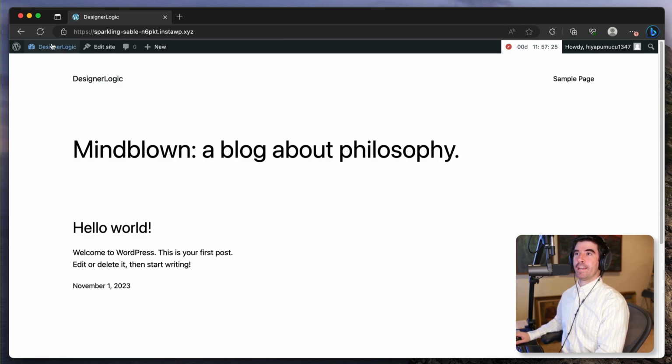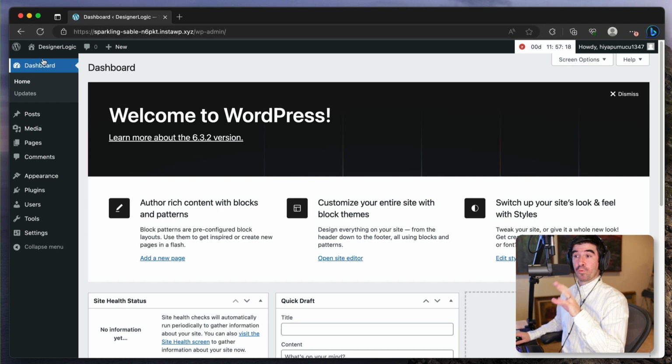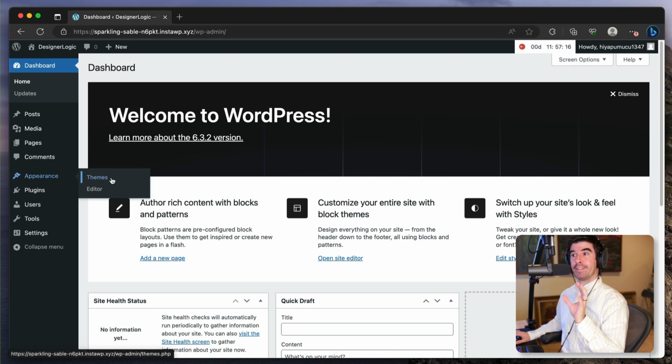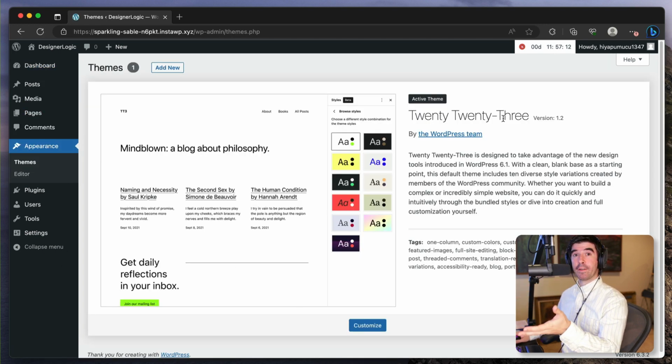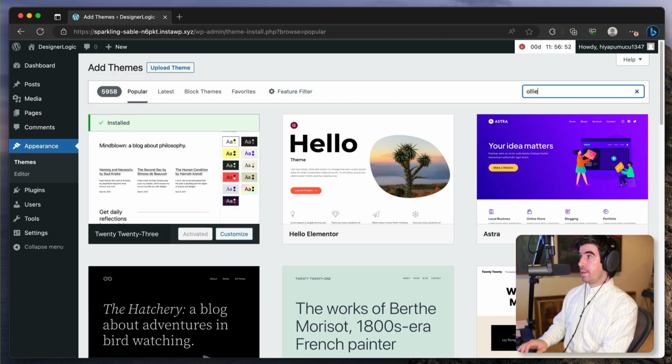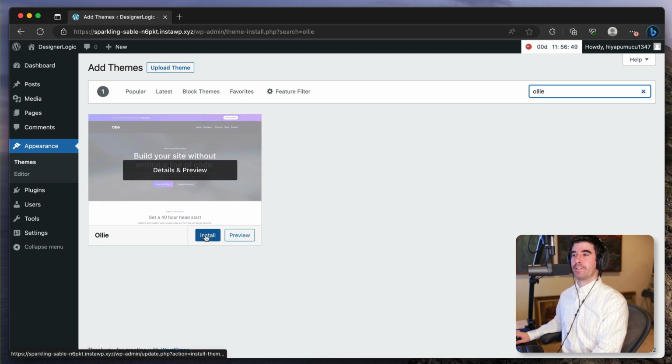So now, if you visit the site, it says Designer Logic at the top. This is using the default WordPress theme right now. If I go to Appearance, Themes, it'll show me that I'm using Twenty Twenty-Three, which is a WordPress theme. However, we want to use a full site editing theme like Twenty Twenty-Four that's coming out soon with WordPress 6.4. But for the purposes of this video, we are going to use the Ollie WP theme, which is very nice. So Ollie, and here it is, and we're going to install it.